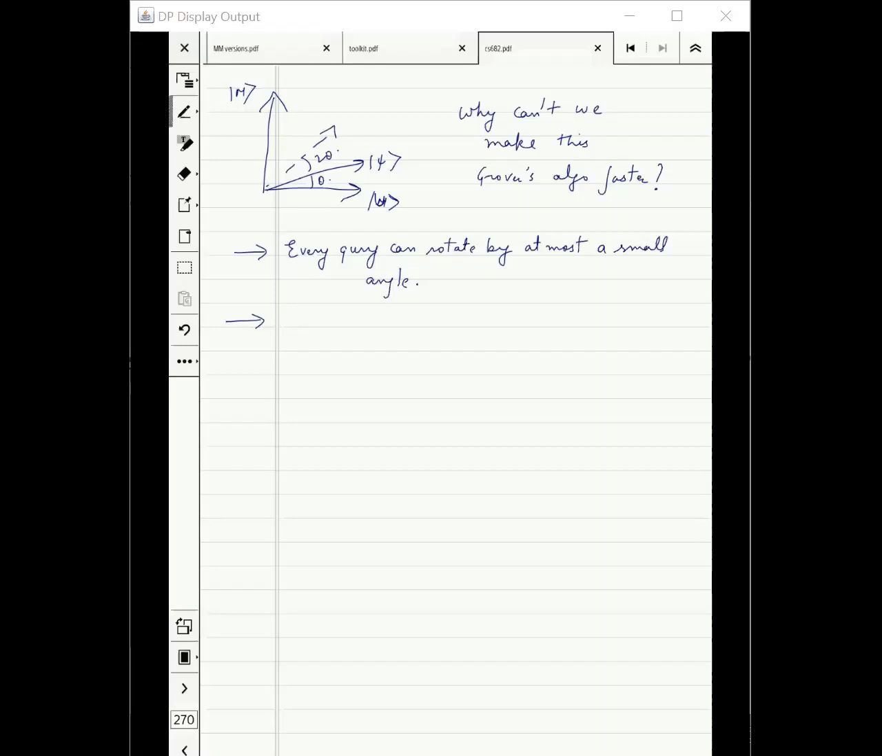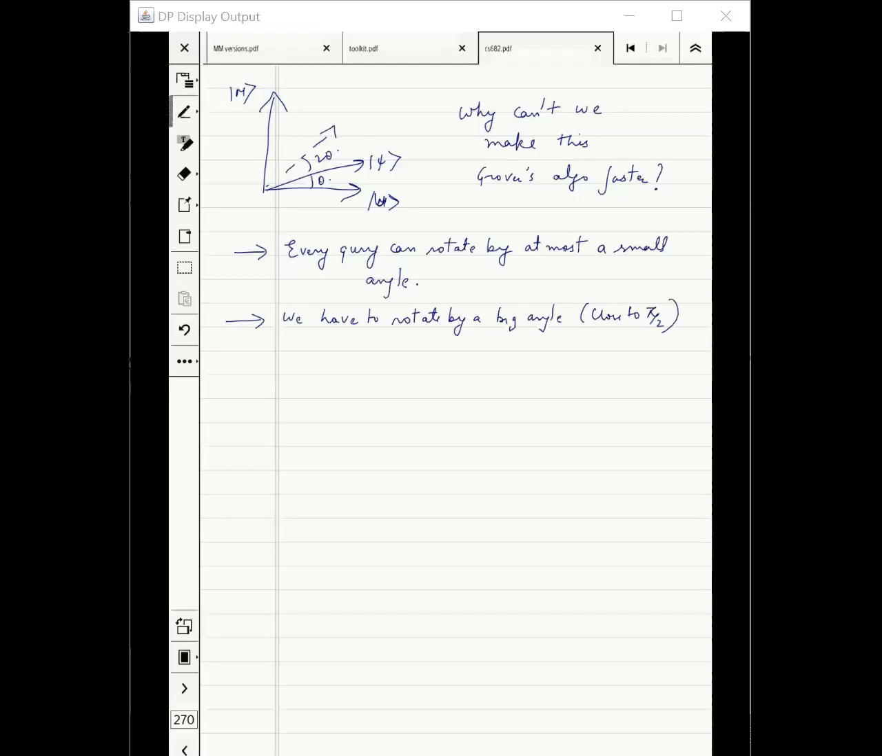Okay. Another thing which Sayak probably didn't say here is that we have to rotate by a big angle, close to pi by 2. Then only this first argument will make sense. We have to rotate by a big angle, but we can only rotate by a small angle. That's why we need many queries. Again, there are many flaws in this.